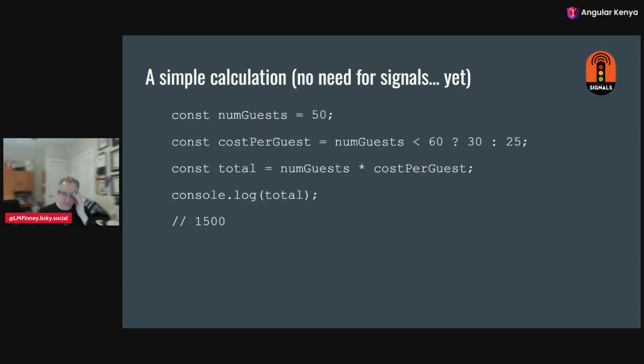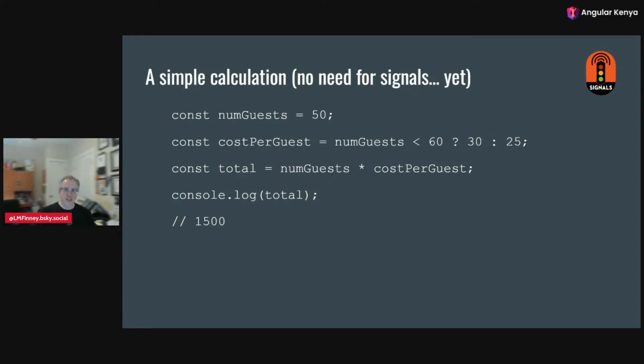So here's a simple calculation that I use to explain what signals are doing. There's no need for signals yet. Later, I'll bring in signals. But imagine we're scheduling a party or a wedding or something, and we know that we have 50 guests. Great. So we want to reserve a room, and we ask how much it costs. And it turns out that that room has a volume discount. If you have fewer than 60 people going in, it's $30 per person. But if you have more than that, it's $25 per person.